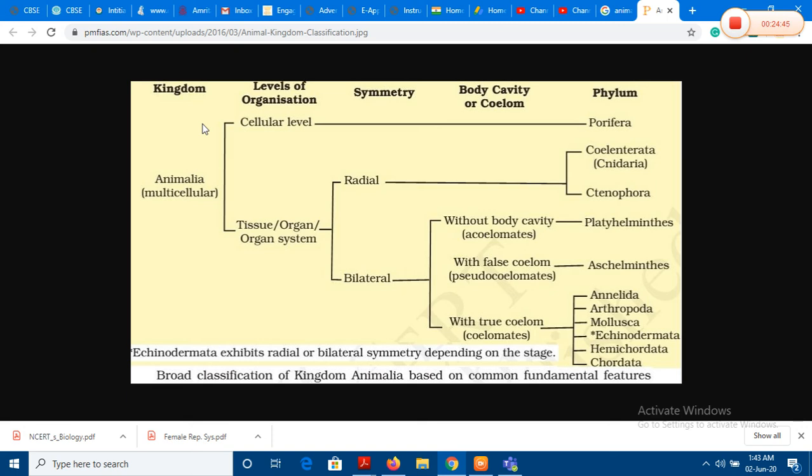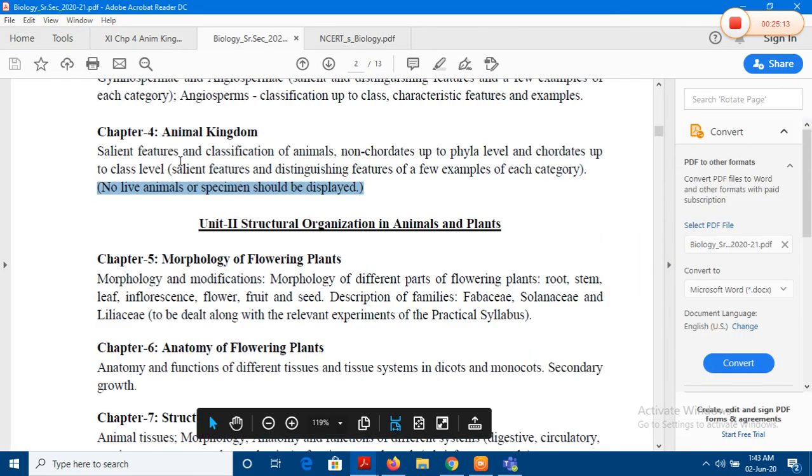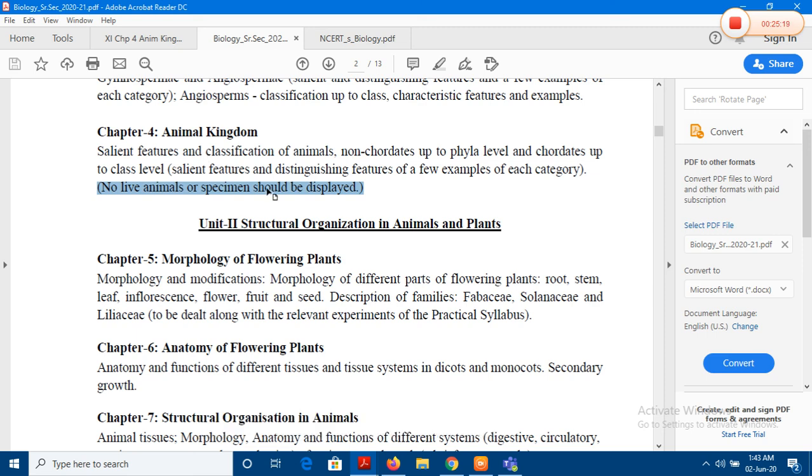Do not focus upon memorizing too many examples. Do not go into memorizing 50 examples of each of the organisms under each phylum. That is not going to be helpful. For that, you have big computer databases. It doesn't make any sense in times of artificial intelligence. So I would focus on what the NCERT and CBSE are asking us to do, and they are clearly asking for the salient features, the unique features, the general characteristics with a few examples from each category. So we will be focused on that.